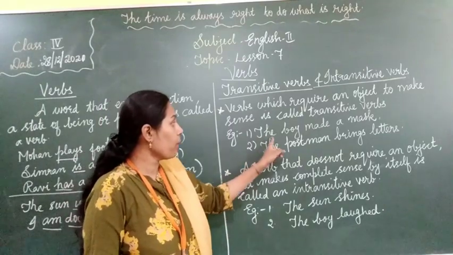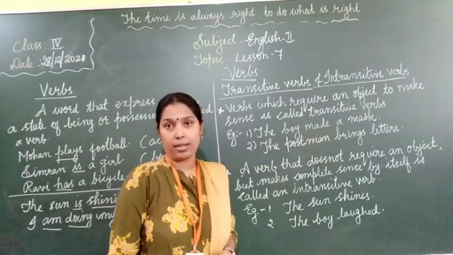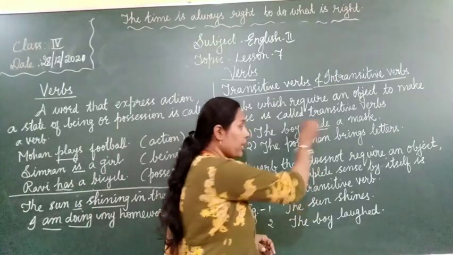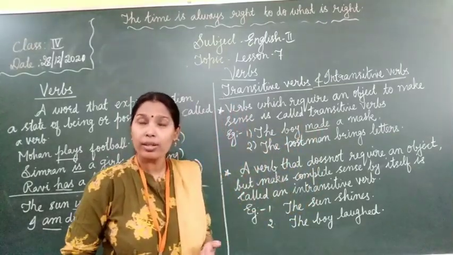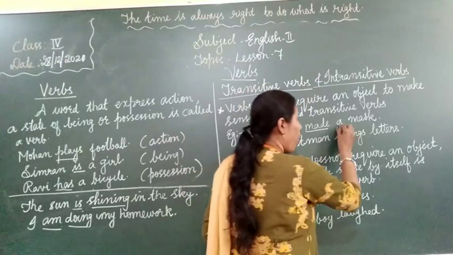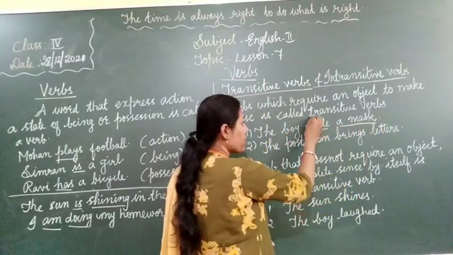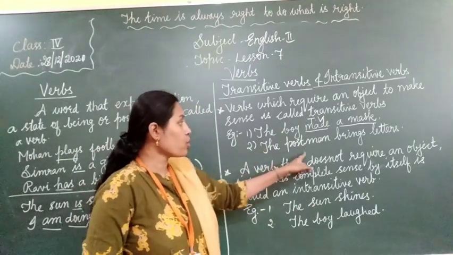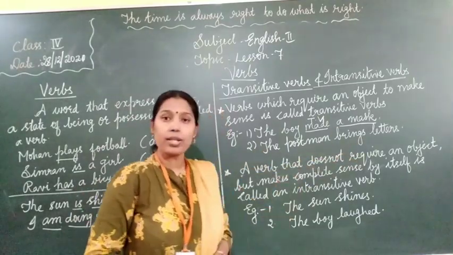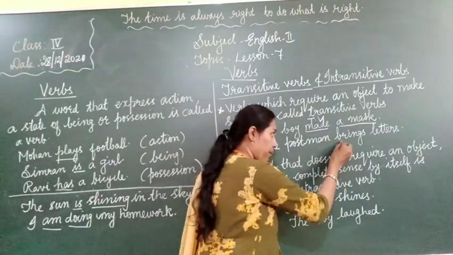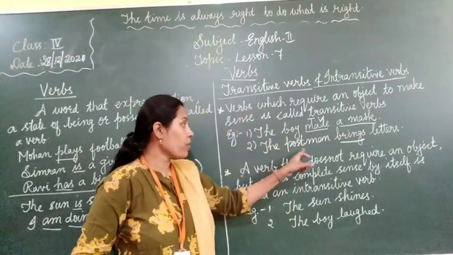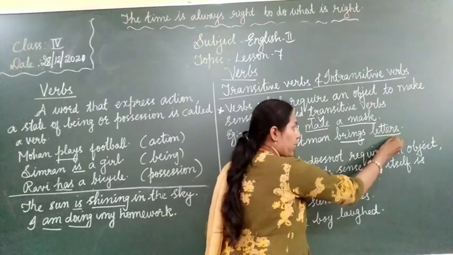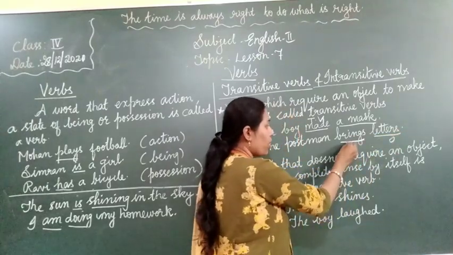See the example. The boy made a mask. What is the verb here? Made. Right? The boy made what? A mask. This is the object. So, this made is what? Transitive verb. Okay? Next, the postman brings letters. What is the verb here? Brings. The postman brings what? Letters, right? So, this is the object.